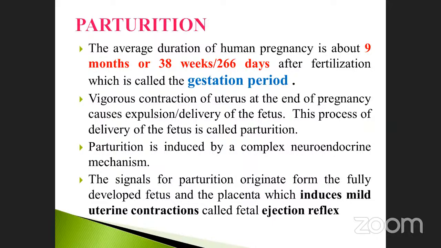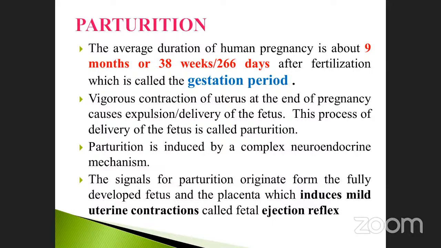Parturition. The average duration of the human pregnancy is about 9 months or 38 weeks or 266 days. Month, week, days. After the fertilization, this period is called the gestation period. Sometimes they may ask the question, what is the gestation period? How many months, how many weeks, how many days, like that they may ask. Vigorous contraction of the uterus at the end of the pregnancy, after the 9 months, what happened in the uterus? Contraction is vigorous, causes expulsion, delivery of the fetus. This process of delivery of the fetus is called parturition.